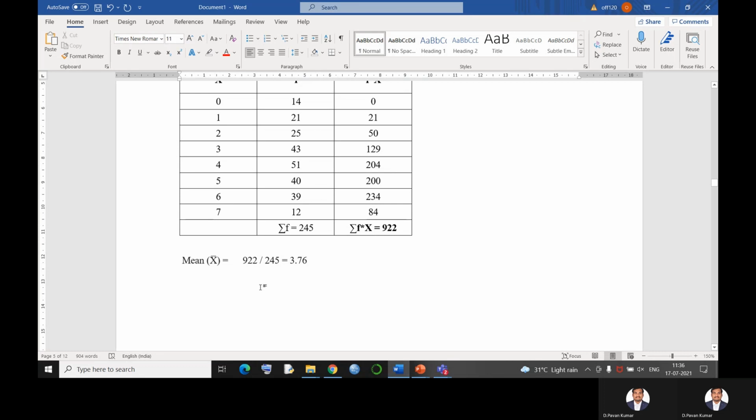What do we write? On the average, the telephone exchange is getting 3.76 calls per minute. That is the conclusion we write for a given distribution.